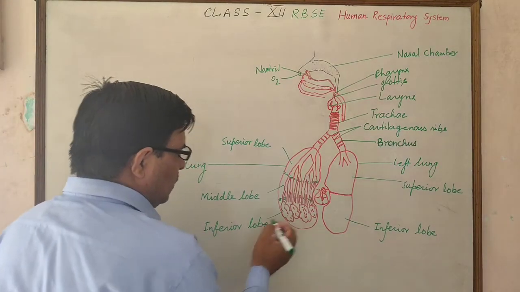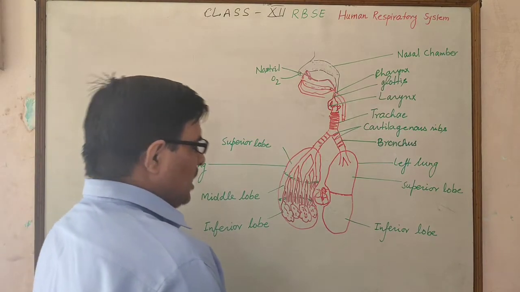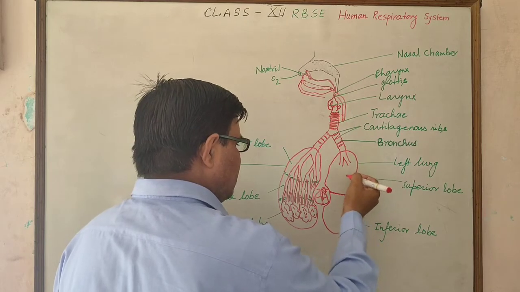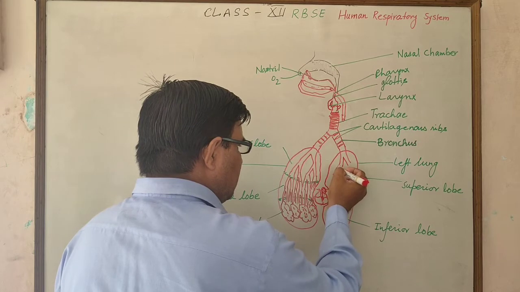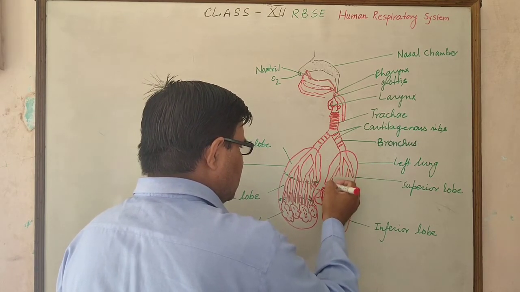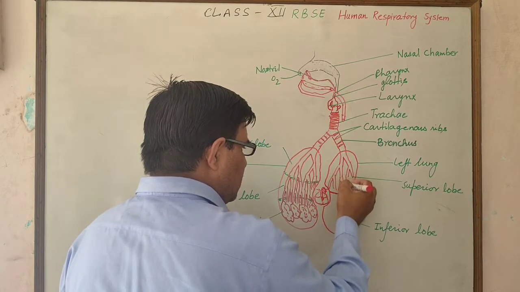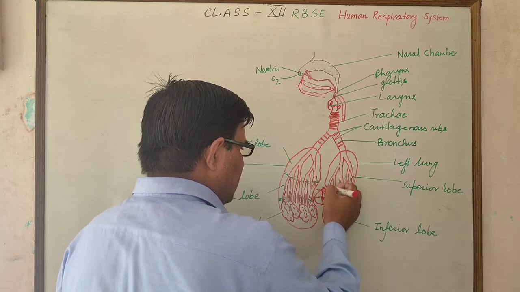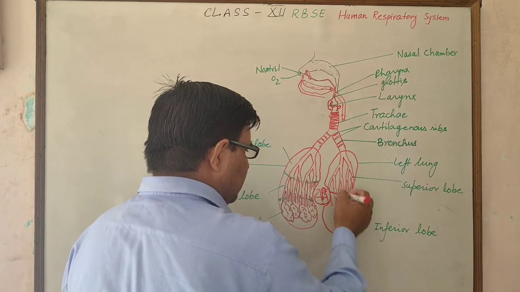This gap is called the atrium. Each lung is surrounded by the pleural membrane. The primary bronchiole divides into the secondary bronchiole, which divides into the tertiary bronchiole, and the tertiary bronchiole again divides into the alveolar duct.